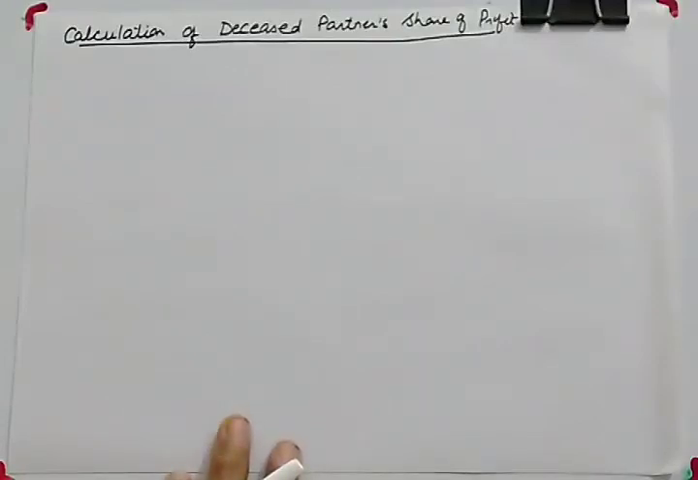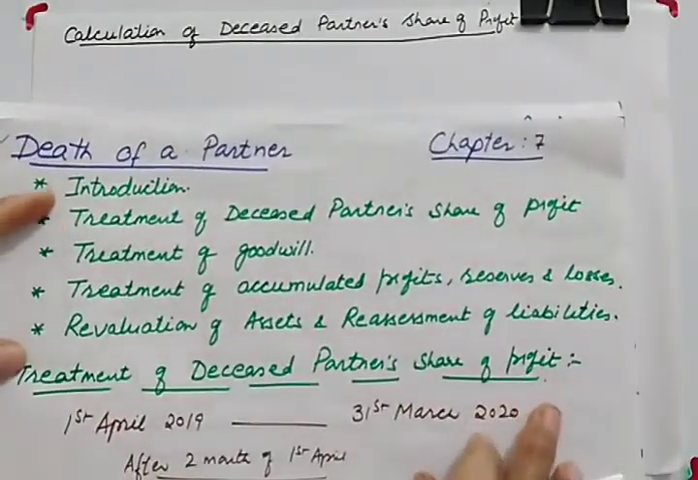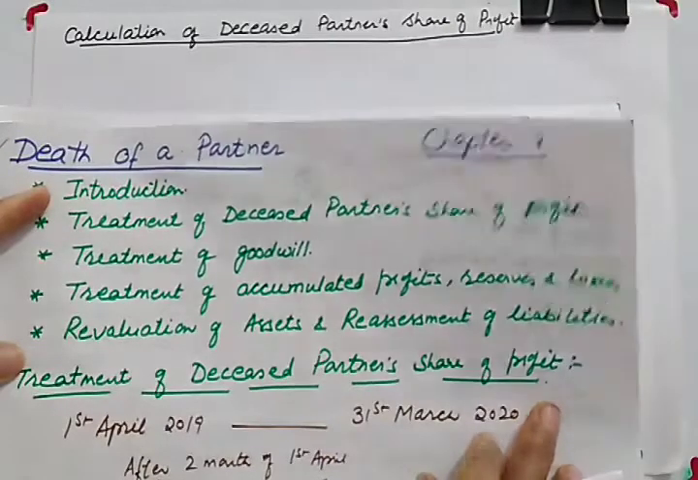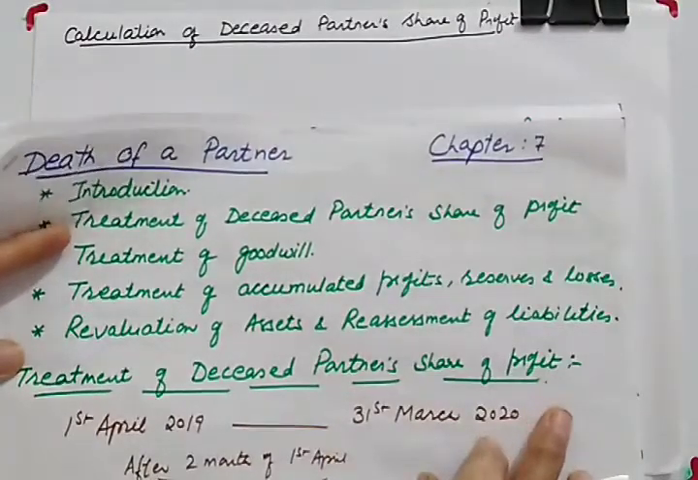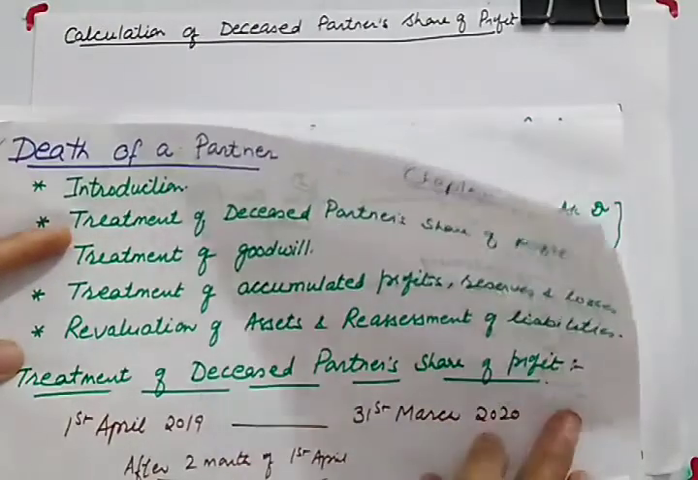Today we'll be doing the calculation of deceased partner's share of profit. In the previous lecture, we have seen how deceased partner's share of profit is to be treated if there is a loss or if there is a profit, and if existing, or you can say continuing, partners change their mutual ratio, then how deceased partner's share is to be given, and what are the various journal entries. So in this lecture we'll be learning how to calculate deceased partner's share of profit.